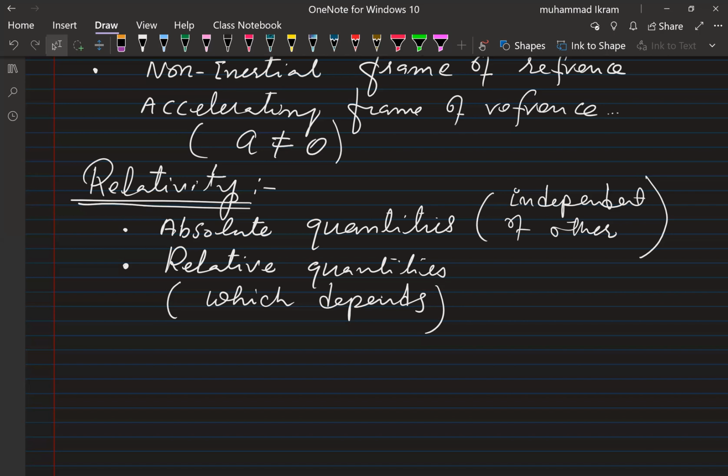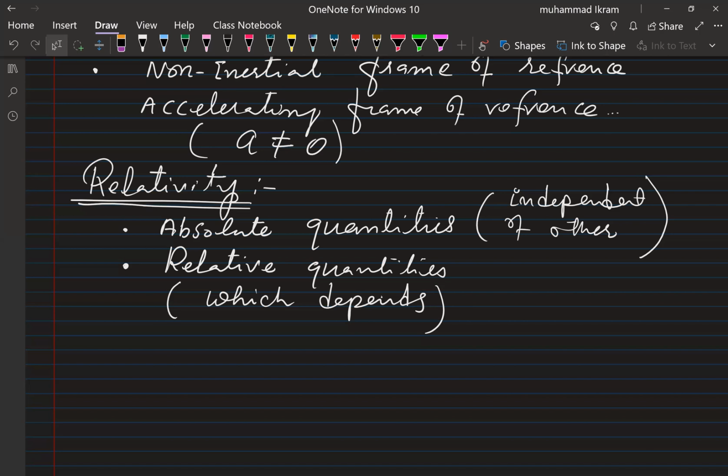Why? Because he does not find any relative position or circumstances to which he can explain his motion, right? He cannot say whether he is at rest or in motion, right?